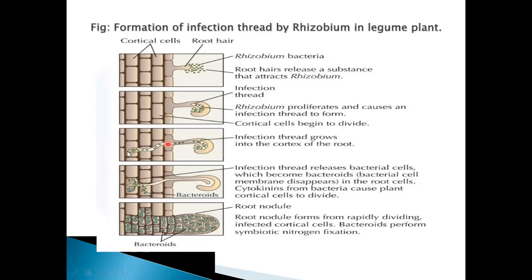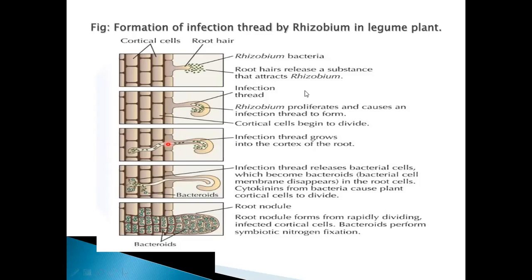Okay, but the bacteria which are entering into the cell are covered by a peribacteroid membrane and they will get transformed into bacteroids. They will enter into the cells, they remain as bacteroids, and these cells proliferate and form a nodule.